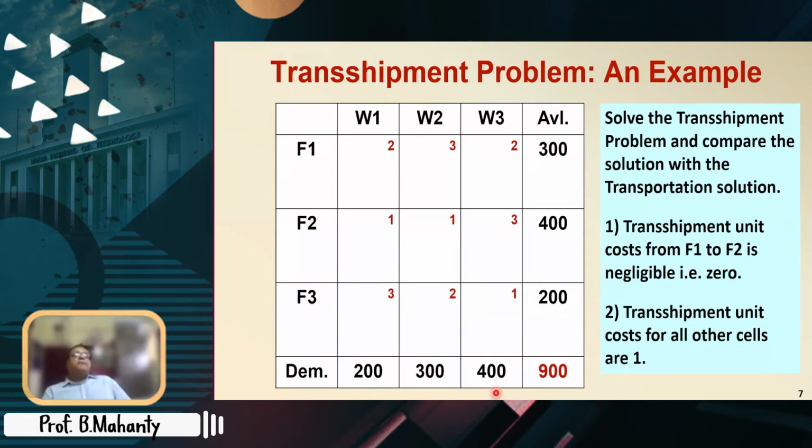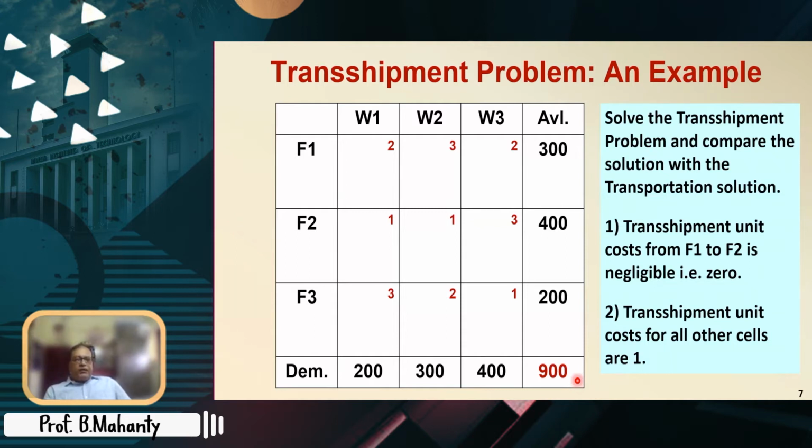It will be 900, because total availability is 900, total demand is also 900. So the buffer amount B would be the maximum of 300 plus 400 plus 200, and 300 plus 400 plus 200, that is equal to 900. Right. So that is the buffer amount B.